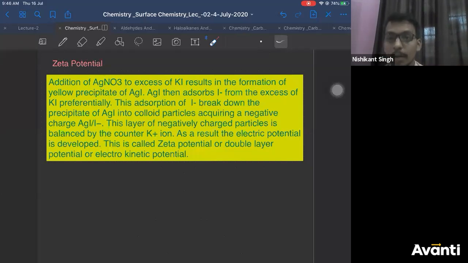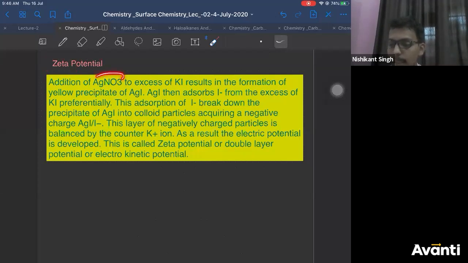50% of this we have already done. There is only a small thing we need to add here. I will add that. So addition of silver nitrate in excess to KI. Silver nitrate in excess with KI will give you which type of precipitate? Positively charged or negatively charged? Yes, zeta is a Greek word.